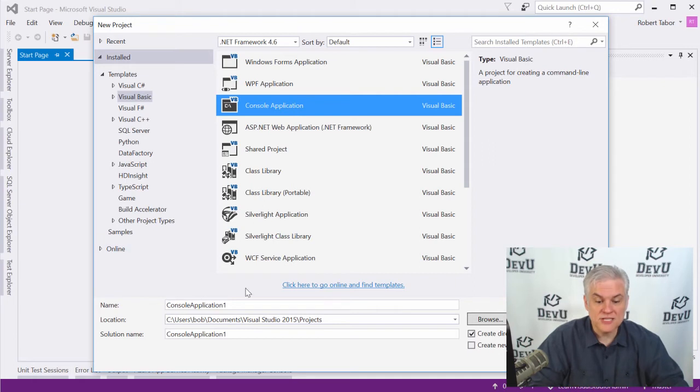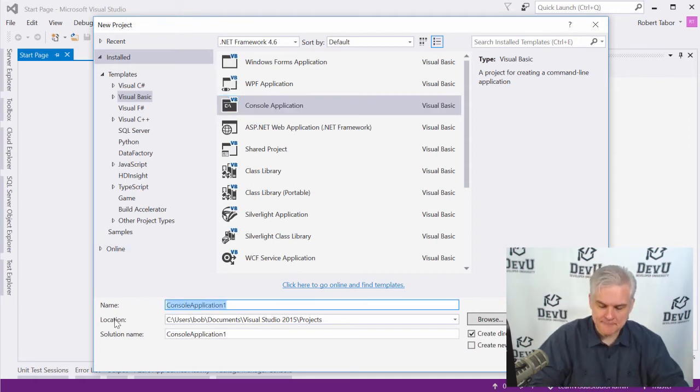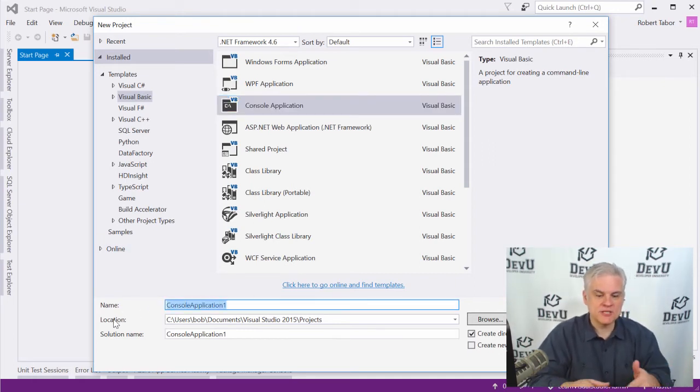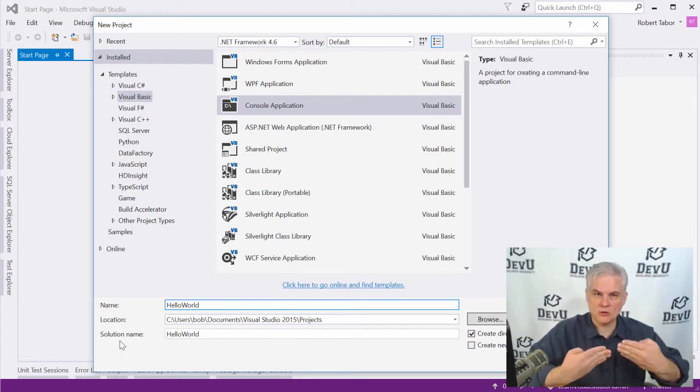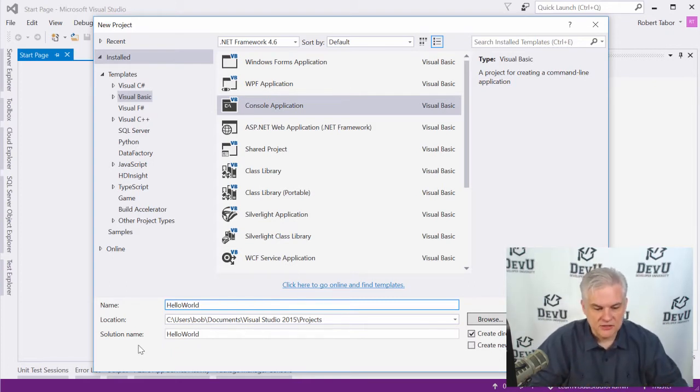The next thing we're going to do is give our new application a name. Now, when we change the name, there will be some changes to the solution name below it. And so I'm going to type in the word hello, capital H, hello, capital W, world. Notice that I didn't put any spaces between the words hello and world, okay? And then you'll see that that same word is typed here. I'll show you what that means a little bit later on.